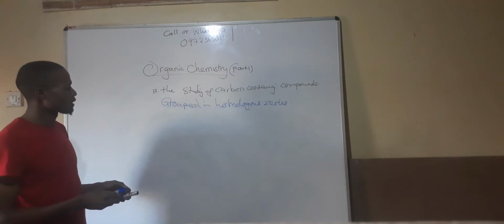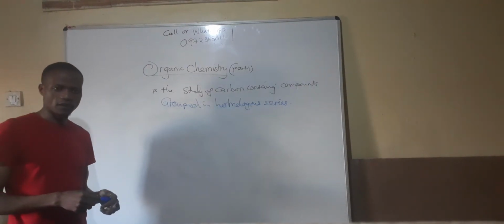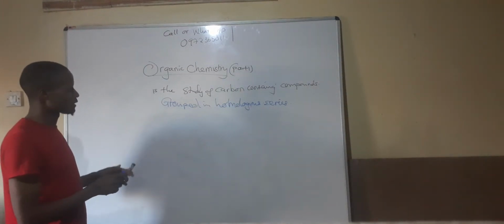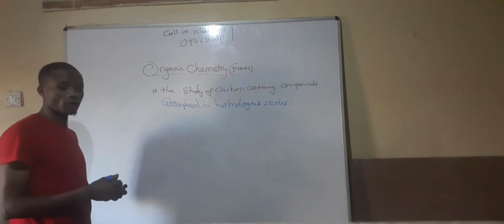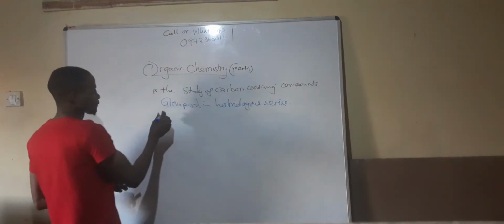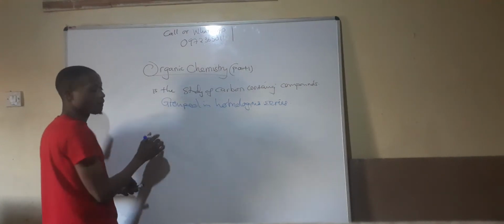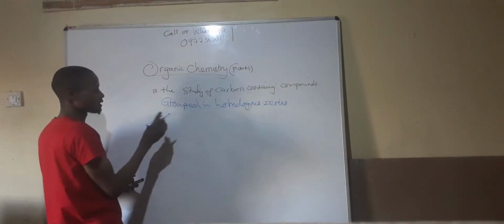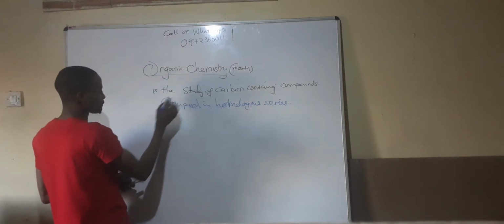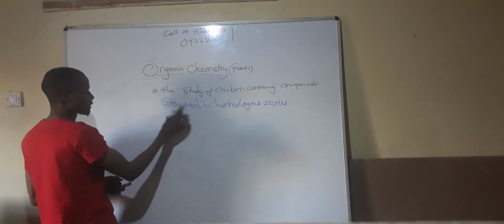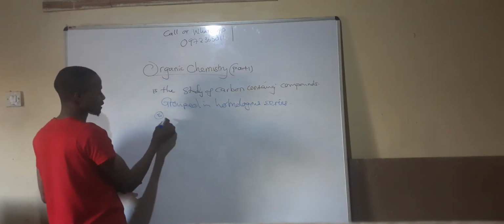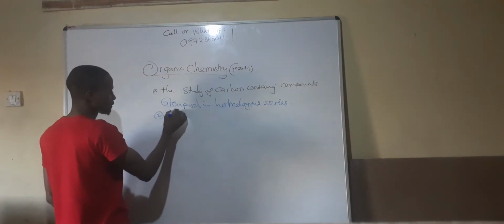Now, which homologous series are we talking about? Under this study, we'll look at the following homologous series. We're going to look at hydrocarbons, which have been classified into 3. The first hydrocarbon we look at is alkanes.